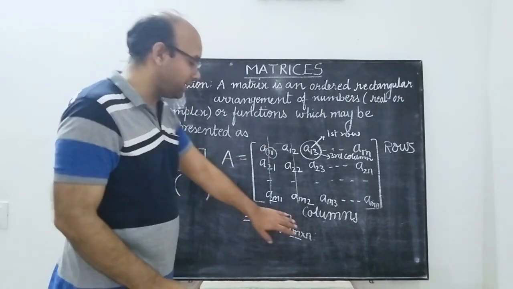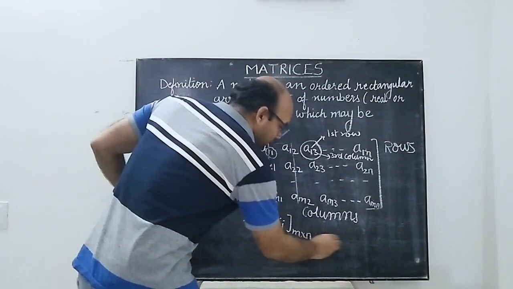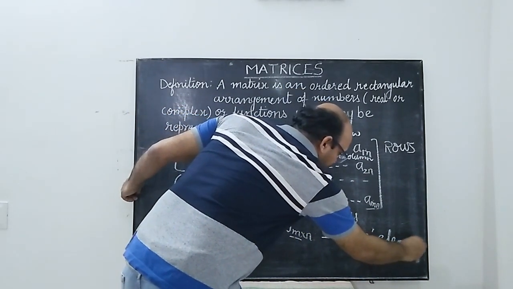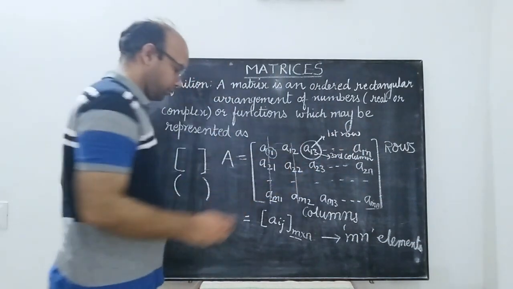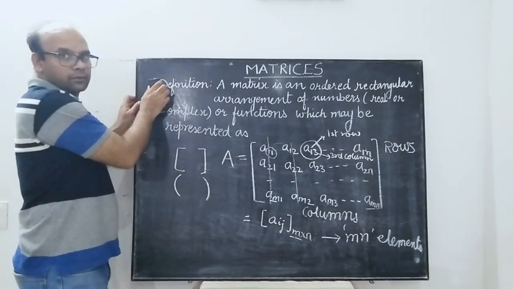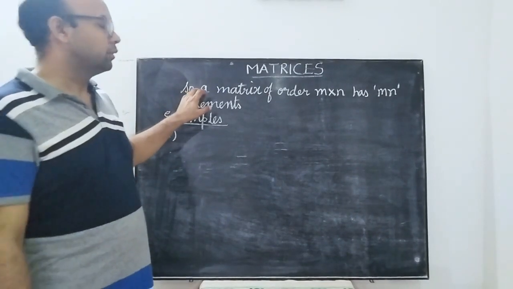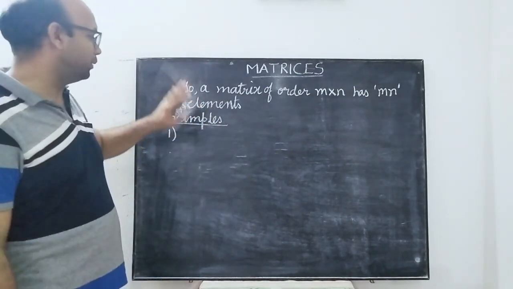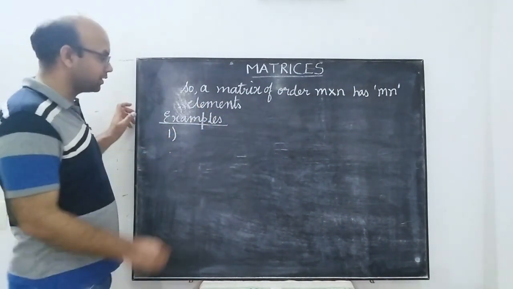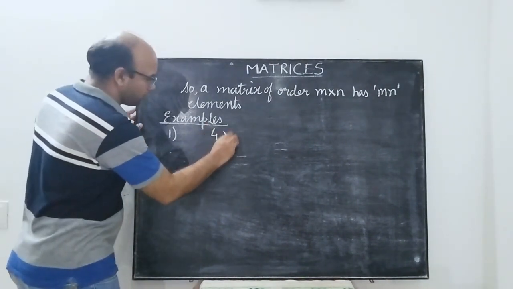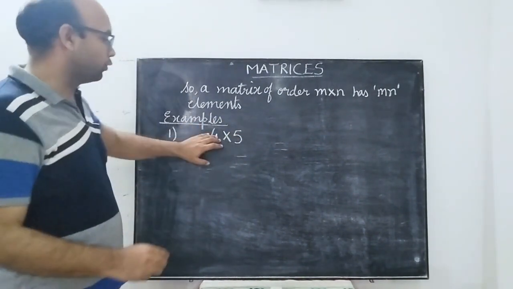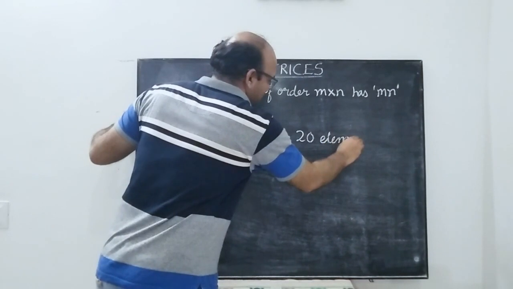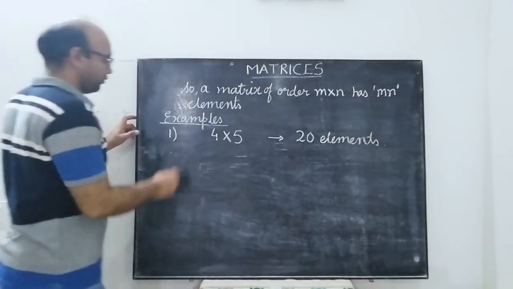If the order of a matrix is m cross n, then it contains mn elements. So a matrix of order m cross n has mn elements. Now we take some examples to understand the concept. Suppose a matrix is of order 4 cross 5. Then the number of elements will be 20 in the given matrix.